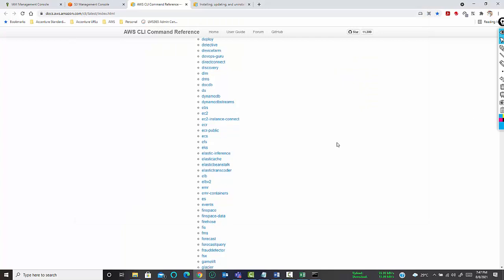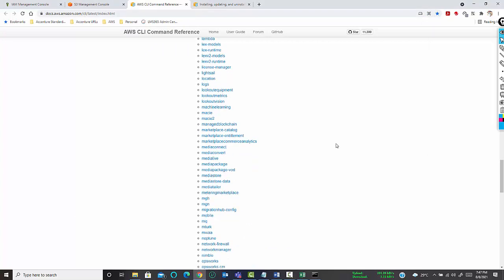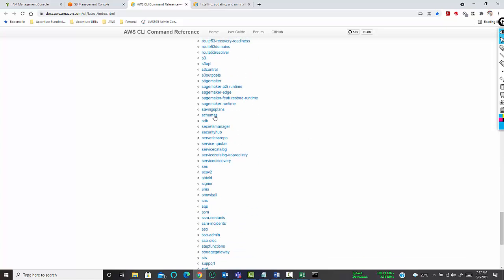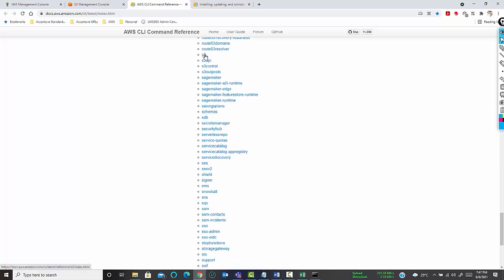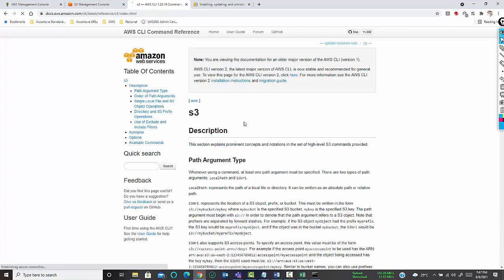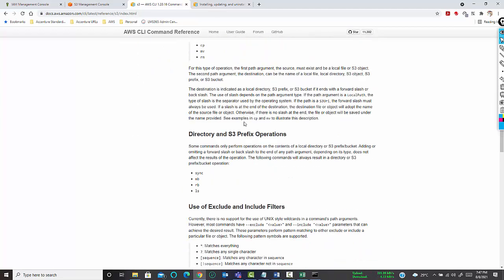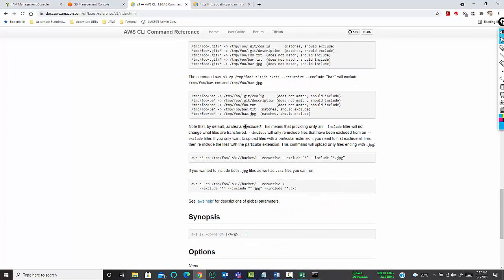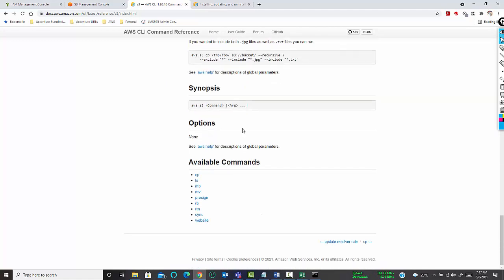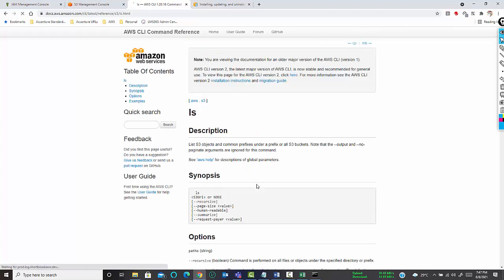Like if you want to see what commands are there for S3, you can just click it and it will show you all the commands related to S3. So all the commands are there. This is the ls command.